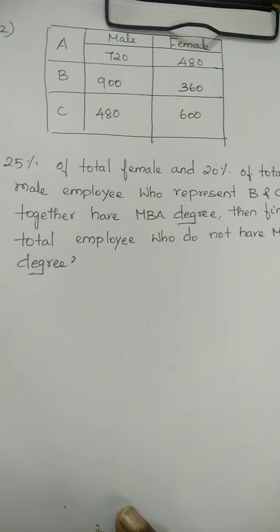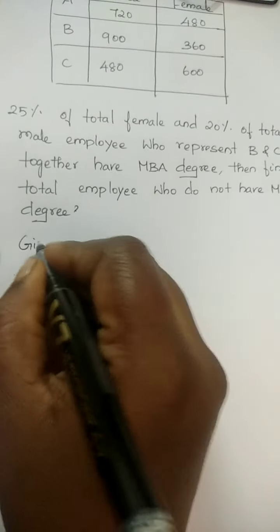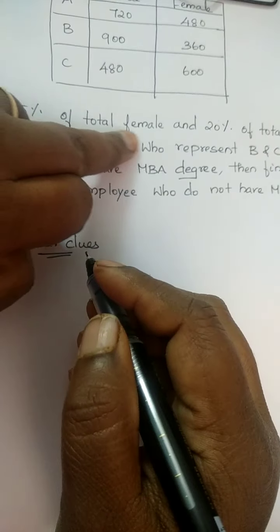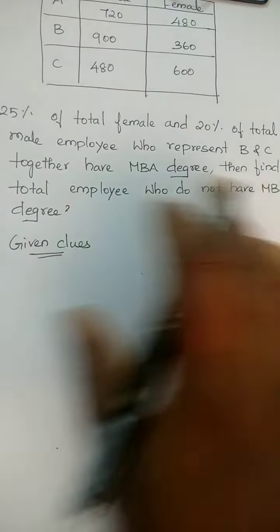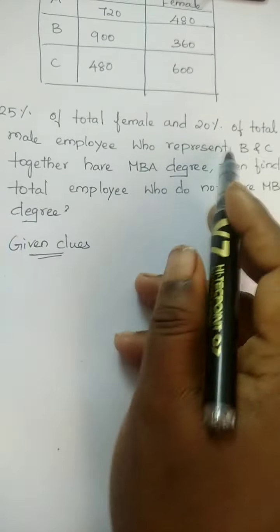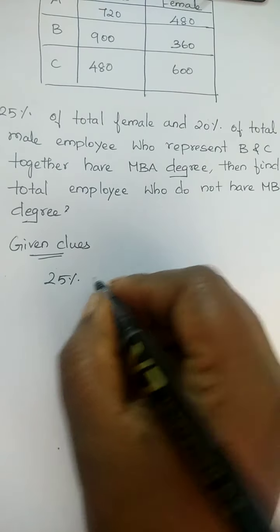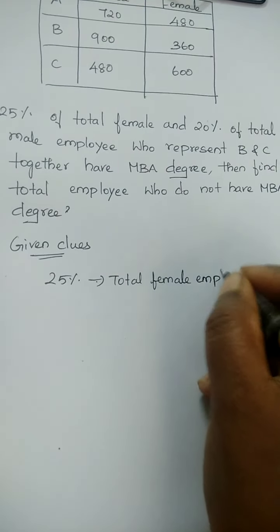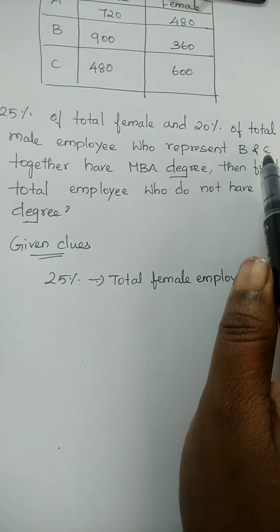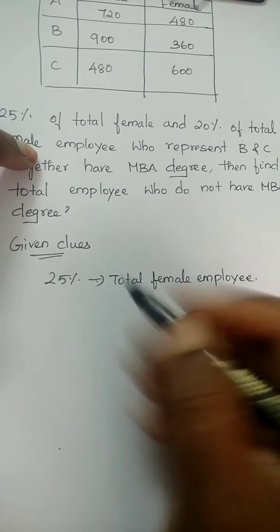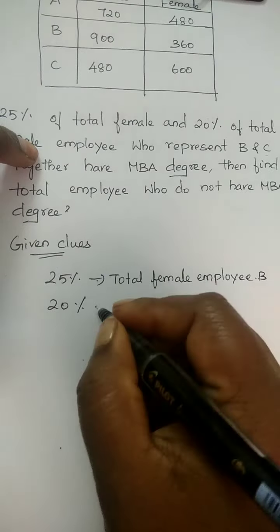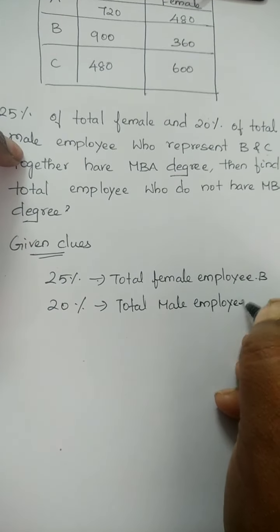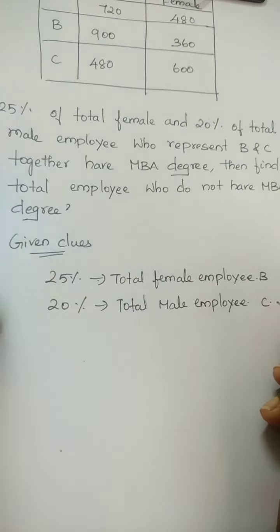Let's start with the given clues. See here, 25% of total female employees and 20% of total male employees who represent B and C. So 25% of total female employees, then 20% of total male employees from C, 20% of total male employees from C together have an MBA degree.